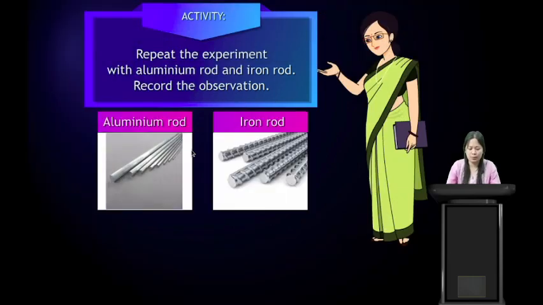So repeat the experiment with aluminum rod and iron rod and record the observation. Instead of taking copper wire and wooden stick, take an aluminum rod, put some wax on it, and heat the tip of the aluminum rod. Similarly for the iron rod, and record your observation. You will find out whether aluminum rod and iron rod are good conductors of heat or poor conductors of heat.